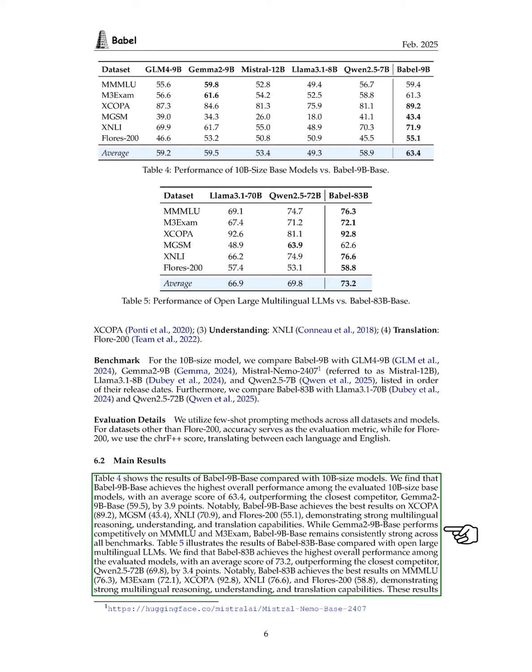While Gemma 2-9B base performs well on MMMLU and M3 exam, Babel 9B base maintains consistent strength across all benchmarks. For Babel 83B base, we find it achieves the highest overall performance among the evaluated models, with an average score of 73.2, surpassing Qwen 2.5-72B by 3.4 points. It also leads in MMMLU, M3 exam, XCOPA, XNLI, and Flores 200, reinforcing its capabilities in multilingual tasks.